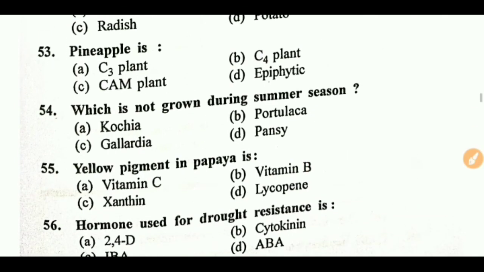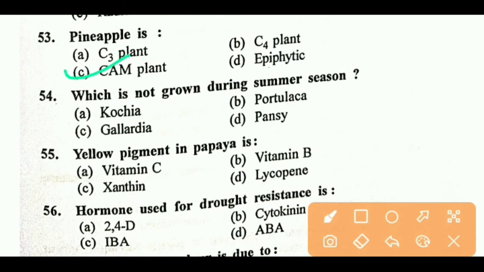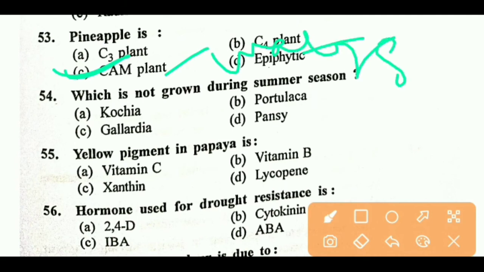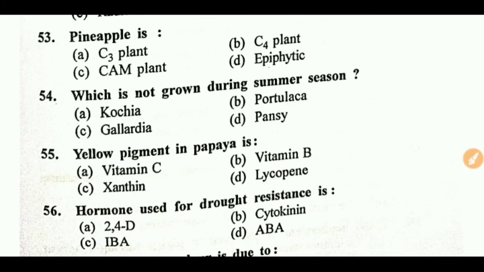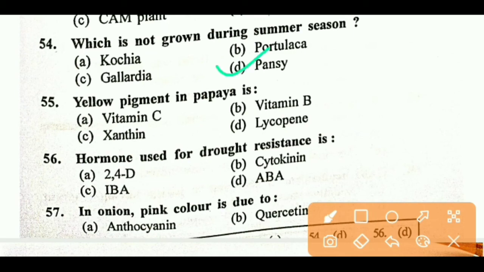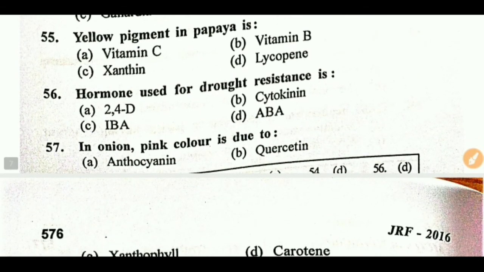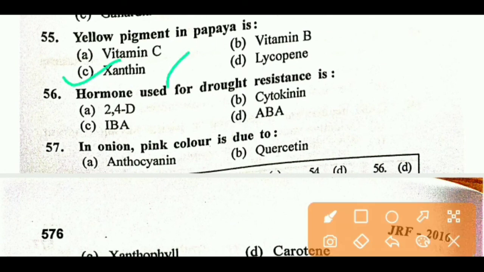Next question. Pineapple is a, right answer is C, CAM plant. CAM plants are those plants which grow where there are water stress conditions. Next question. Which is not grown during summer season? Right answer is D, pansy. Next. Yellow pigment in papaya is xanthophyll, mostly carica xanthin.